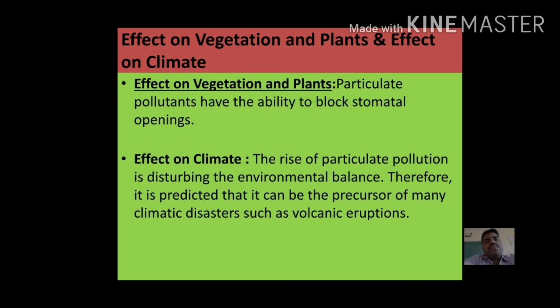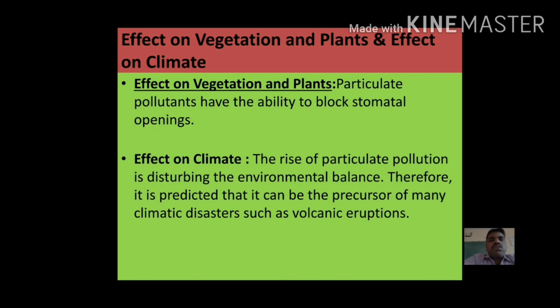And next one is the effect on vegetation and plants and effects on climate. This is also very simple. Effect on vegetation and plants: particulate pollutants have the ability to block the stomatal openings. Because of that, plants will not grow.